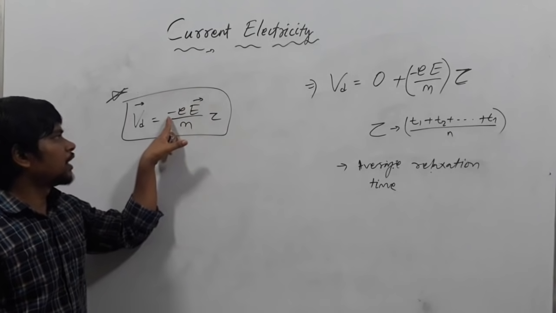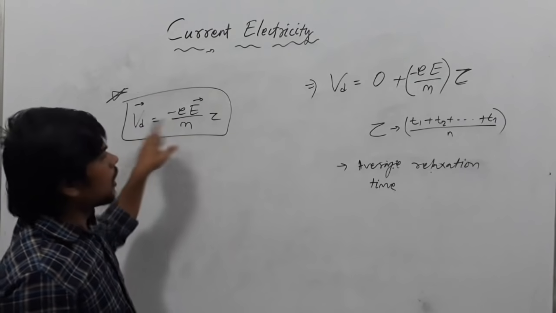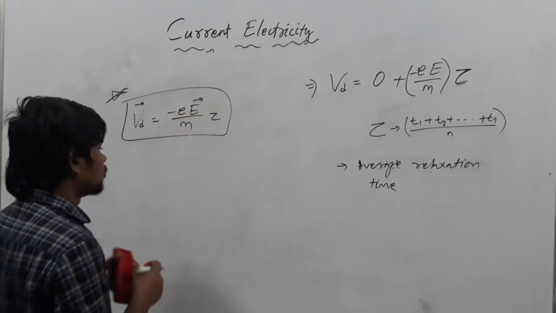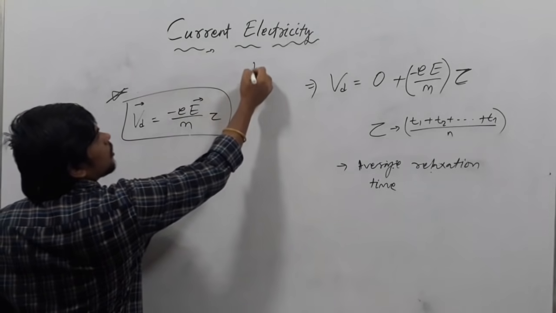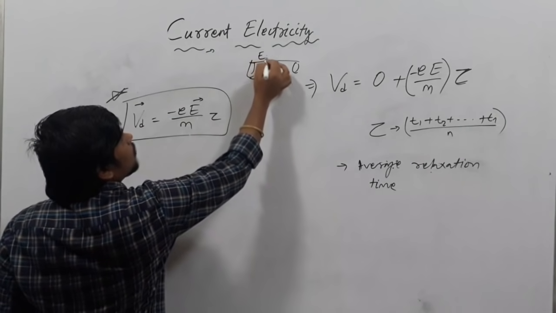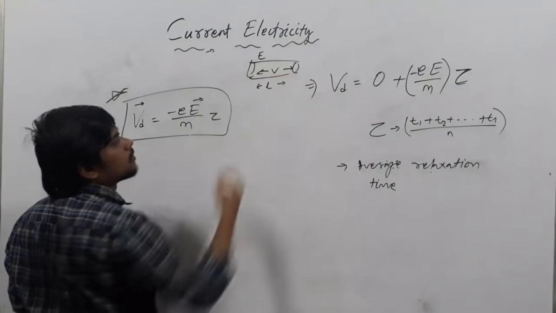This negative sign indicates that the drift velocity and the electric field are opposite in direction. So, you know, if there is a conductor of length L, the electric field is E and the potential between the ends is V.